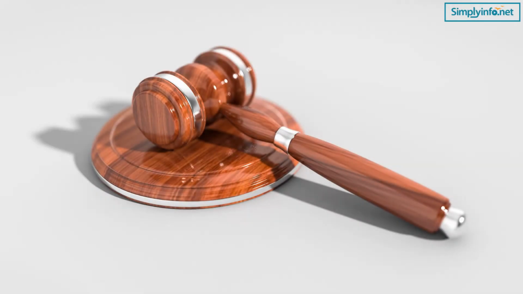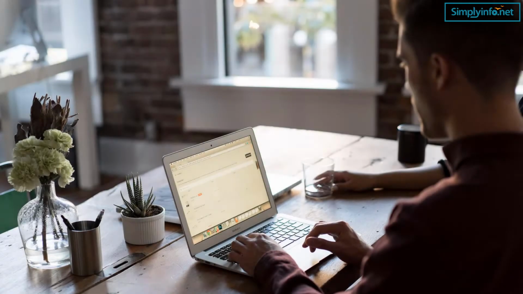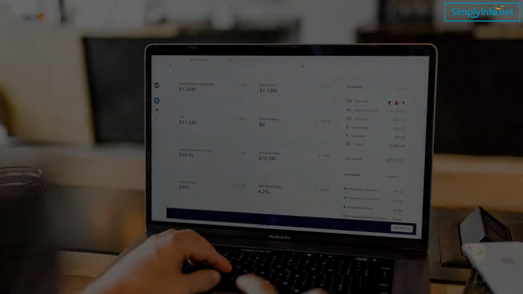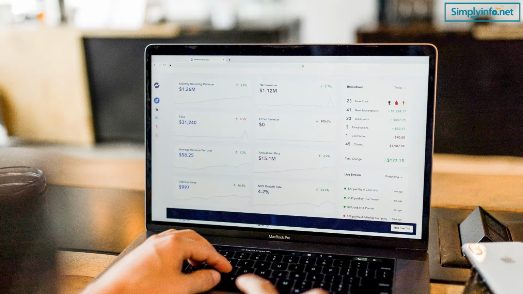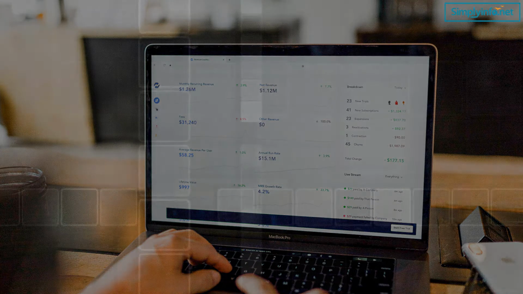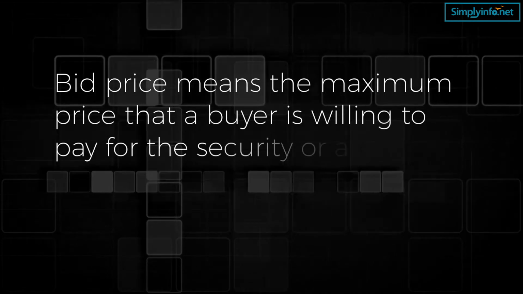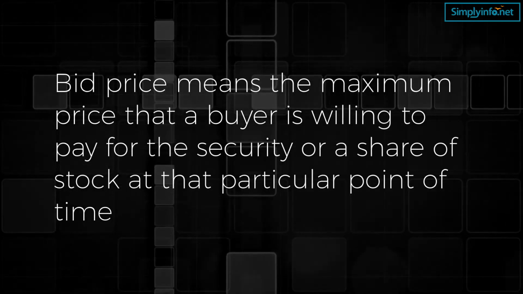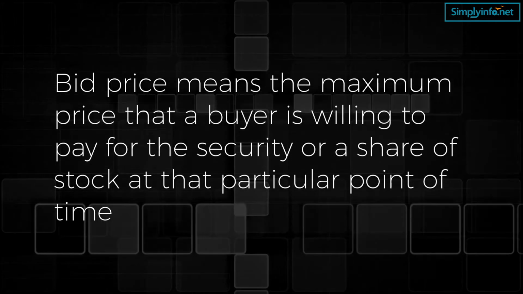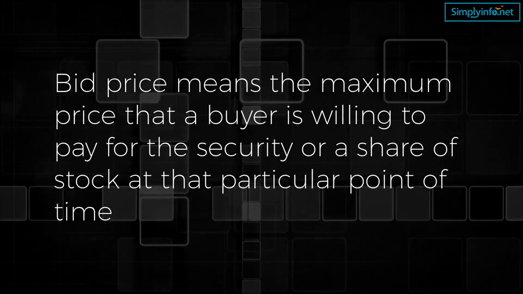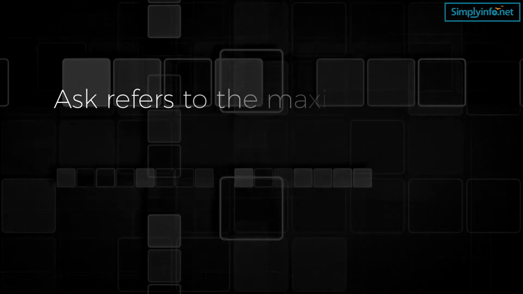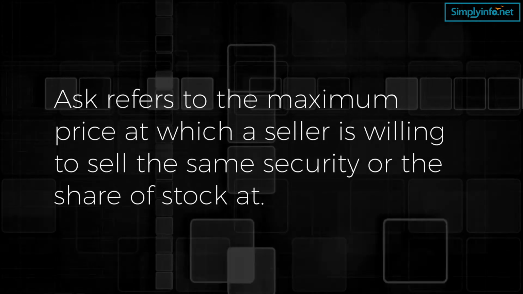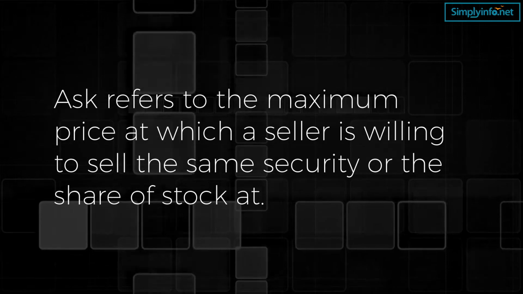The bid and ask price, also known as the bid and the offer price, is referred to as the best price at which a security can be sold and bought at a given point of time. They are the two-way price quotation that refers to the best price at which the sellers and buyers are willing to transact. Individually, bid price means the maximum price that a buyer is willing to pay for the security or a share of stock at that particular point of time, and the ask refers to the minimum price at which the seller is willing to sell the same security or share of stock.